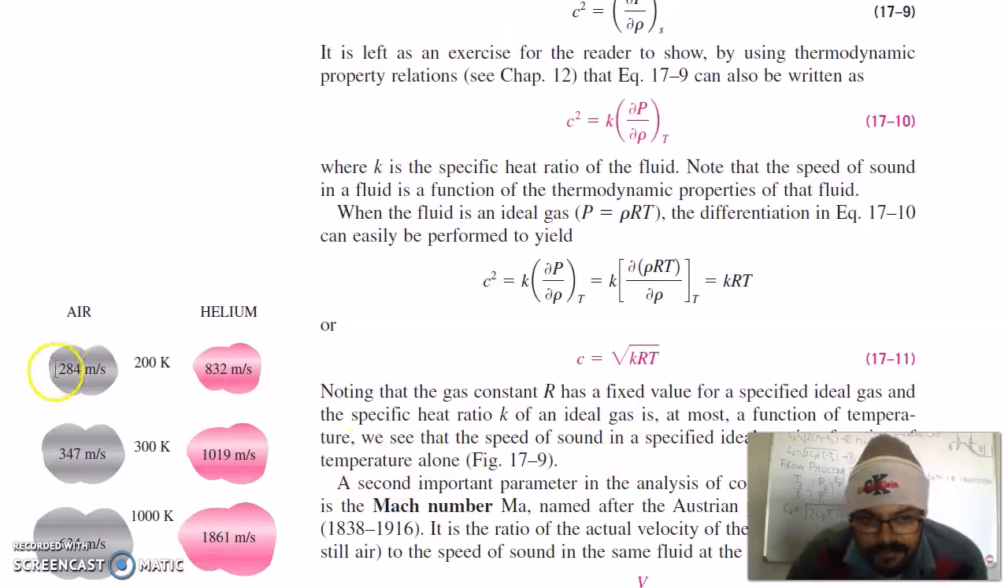So you can see here, in air at 200 Kelvin, the speed of sound is 284 meter per second. At 300 Kelvin, it is 347 meter per second. At 1000 Kelvin, it is 634 meter per second. For other gases like helium, this velocity will change.